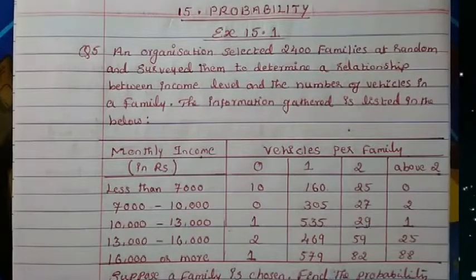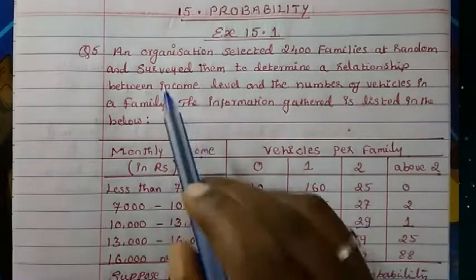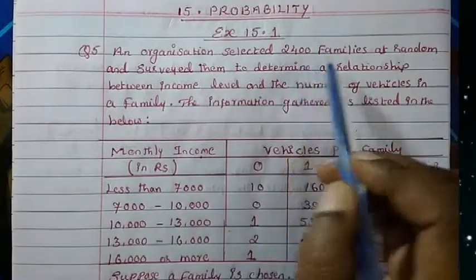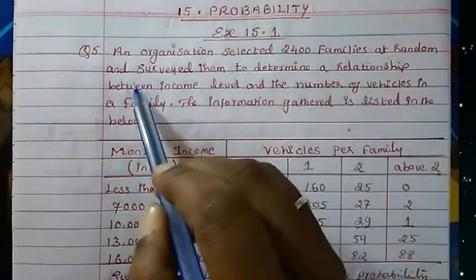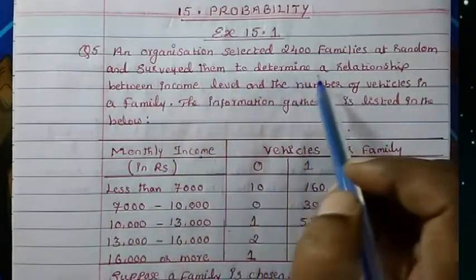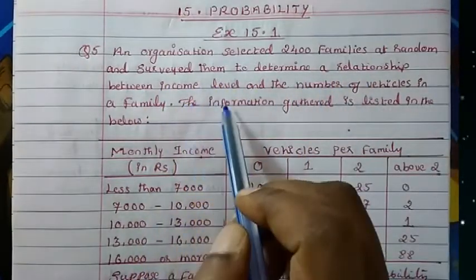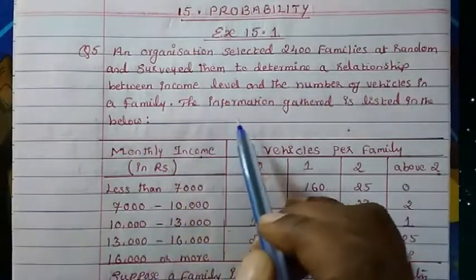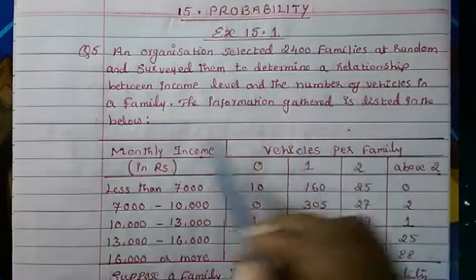Welcome to 9th Maths NCERT, Chapter 15, Probability. Today we will study from exercise 15.1, question 5. An organization selected 2,400 families at random and surveyed them to determine a relationship between income level and the number of vehicles in a family. The information gathered is listed below.